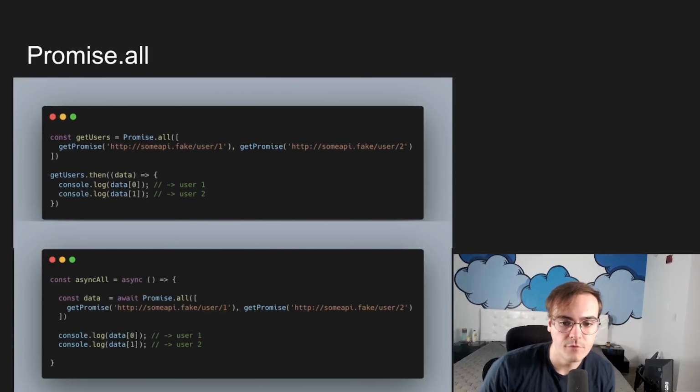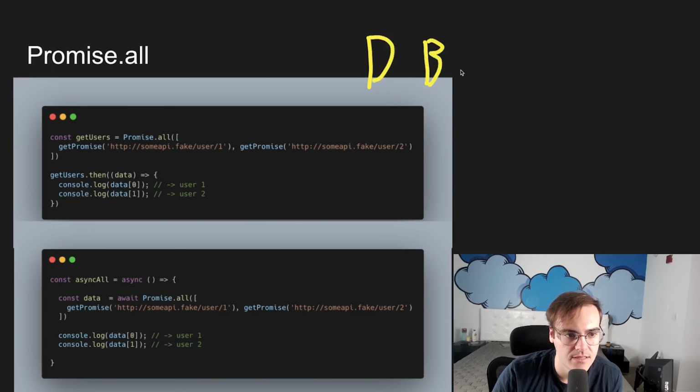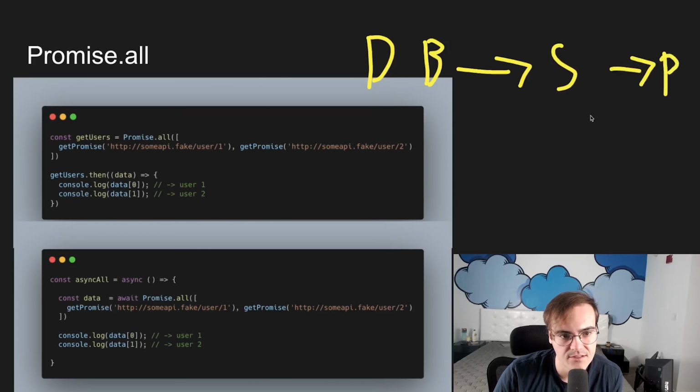Okay, so a quick footnote about another tool that promises give us. In the last few examples, we've been looking at an example where we need to have this cascading functionality. We've got our info in a database that we need to then go to Stripe to get, that we then need to go to Plaid, right? It's this kind of cascading thing. There's an order that's necessary. But sometimes you don't care about the order in which things resolve. Say, for example, you were building a page that wanted to show an administrator two separate users' information so that they could compare them.